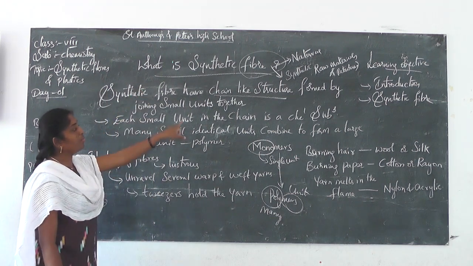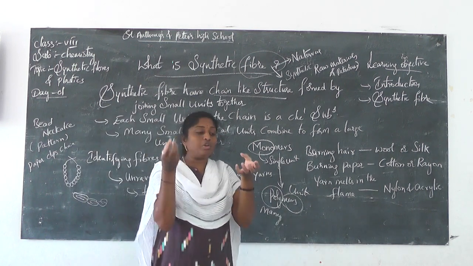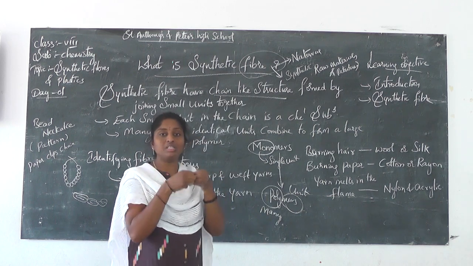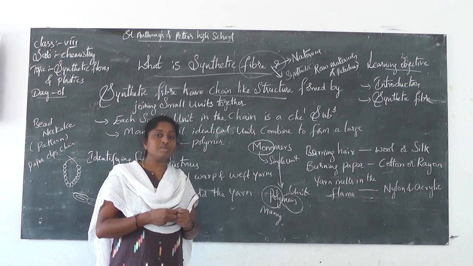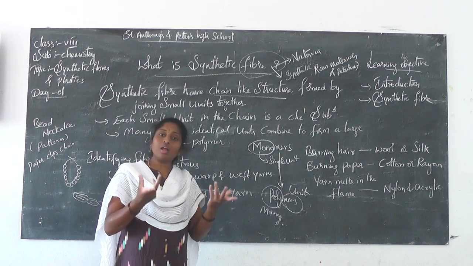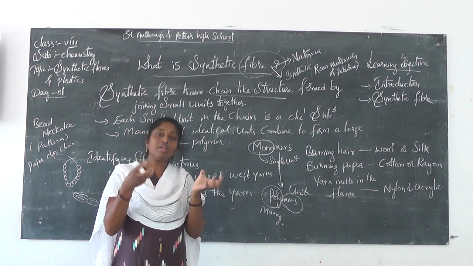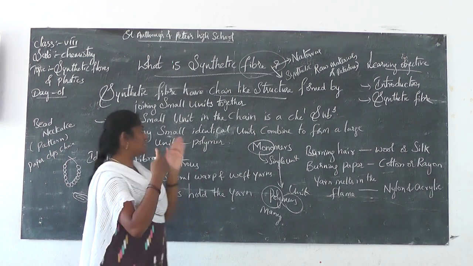Okay. Each small unit in the chain is a chemical substance. The joining of one unit happens because of the chemical substances present in it. Already we know that in the synthetic fibers, the substances present are petrochemicals, the material of petroleum. So whenever it is joining together, the chemical substances join and form a chain-like structure.